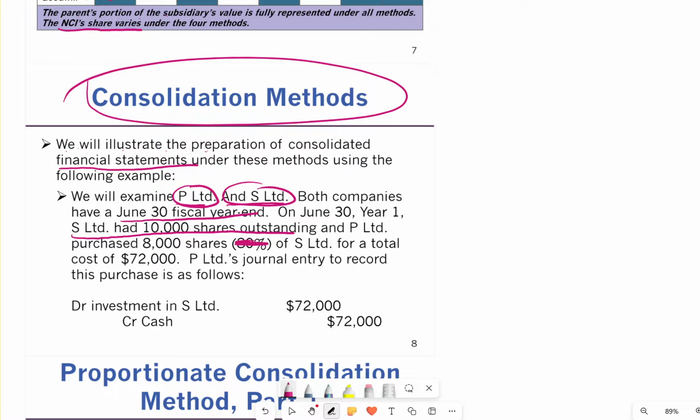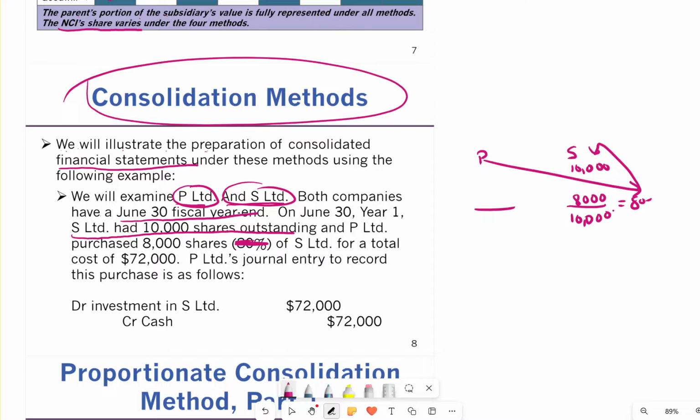Sometimes they don't tell you 80%. So S had 10,000 shares, the parent company purchased 8,000 of that, and what we have is the parent owns 80% of the sub. That's what it means.